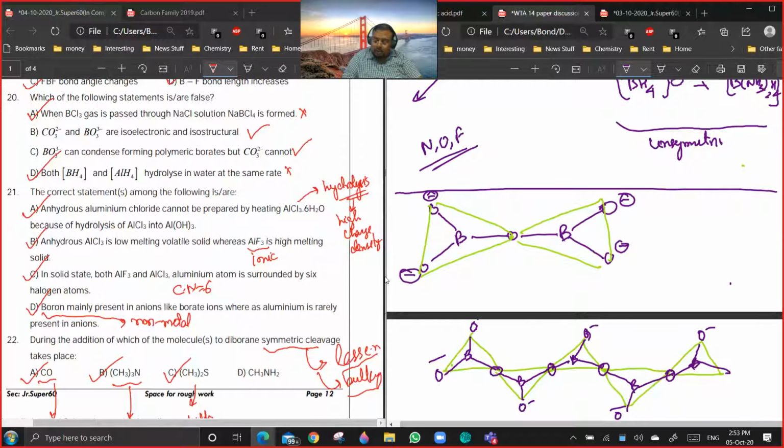Option A, BCl4 minus is not found because chlorine is too big in size and boron is a very small central atom. So you're getting a point. There is too much steric repulsion. Get it? No product is formed. It will remain like that. Getting it?